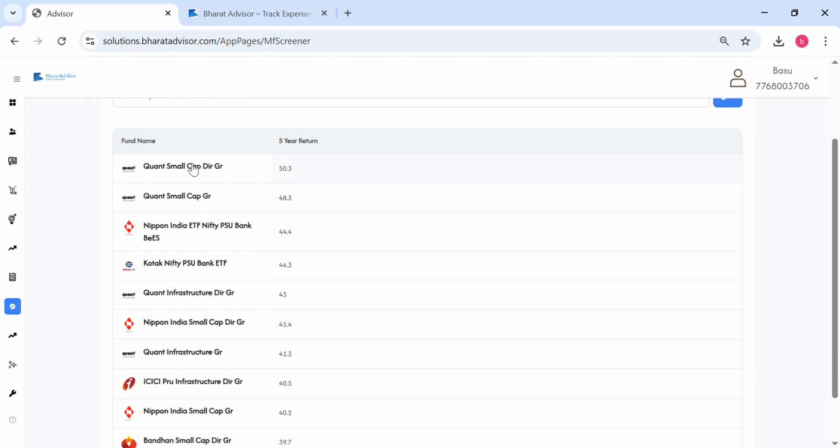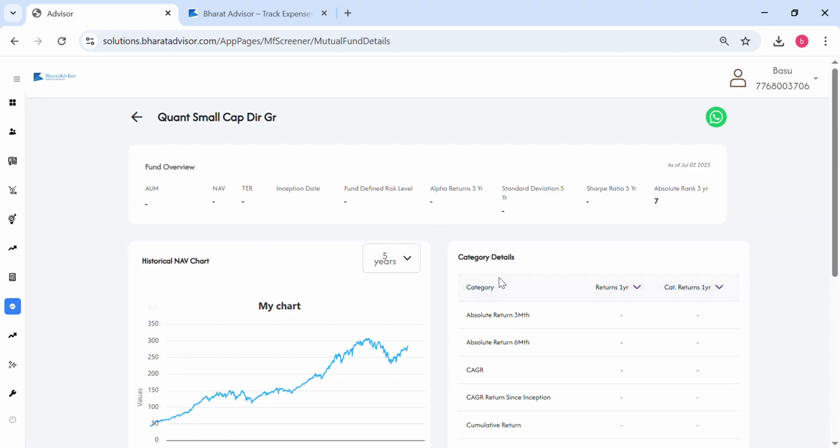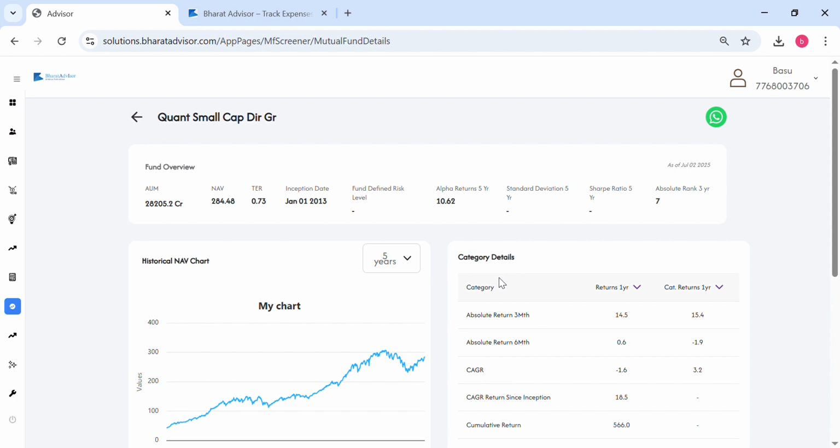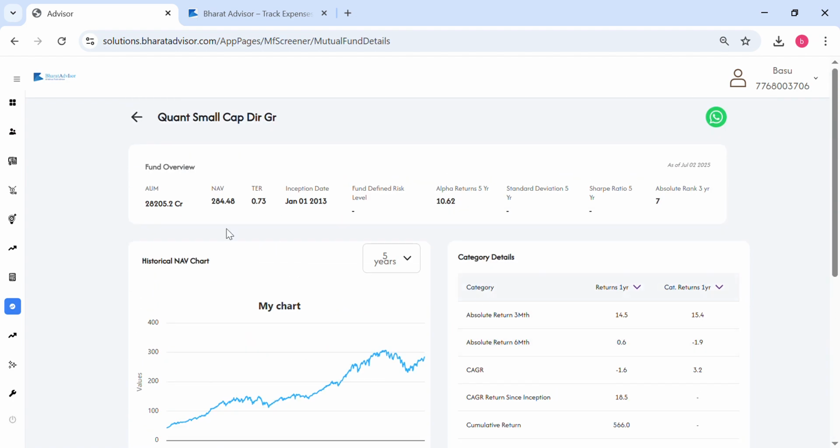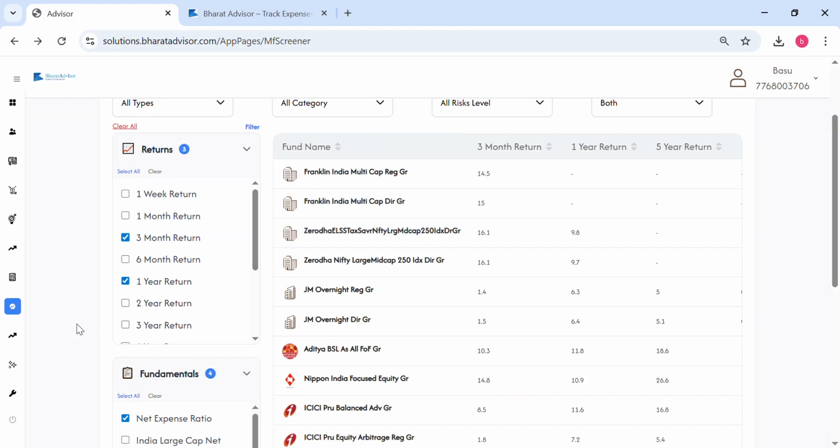You can also click on the funds, you can also get further details about the fund, so you can do a complete research using this, and then you can recommend a few of those to your clients. So that's one way of doing it.